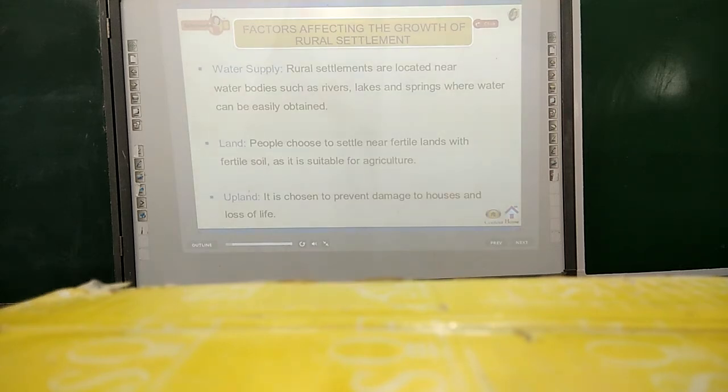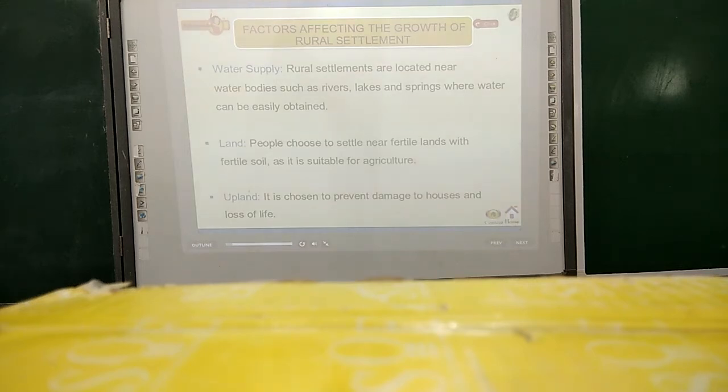The factors affecting the growth of rural settlement are, number one, water supply, land, and upland. Yes, these are the factors affecting the growth of rural settlement. Water supply. Rural settlements are located near the water bodies such as rivers, lakes, and springs where water can be easily obtained.